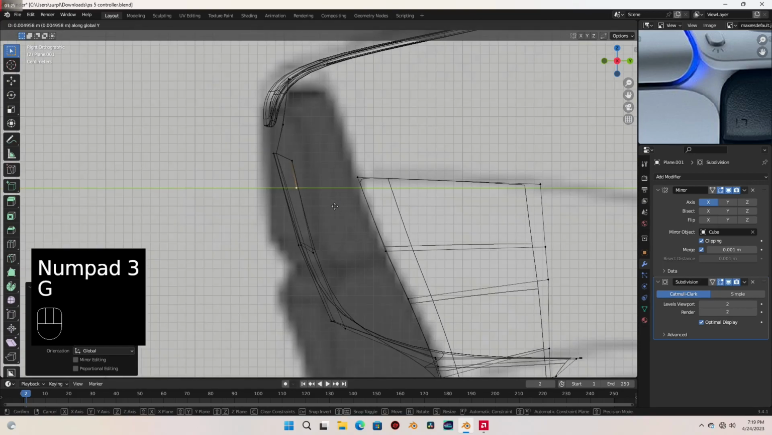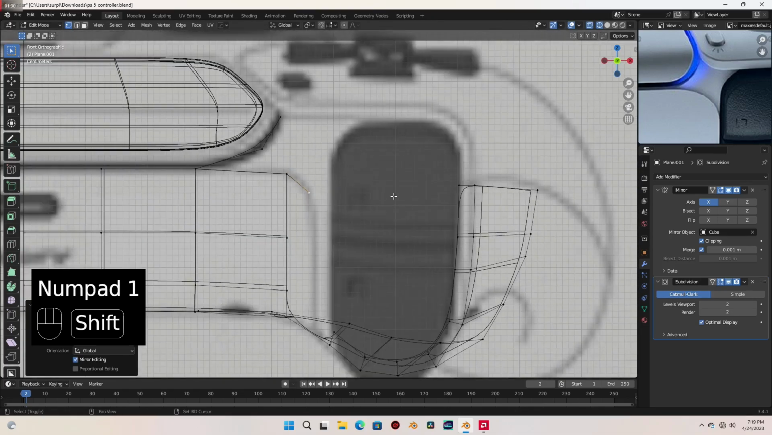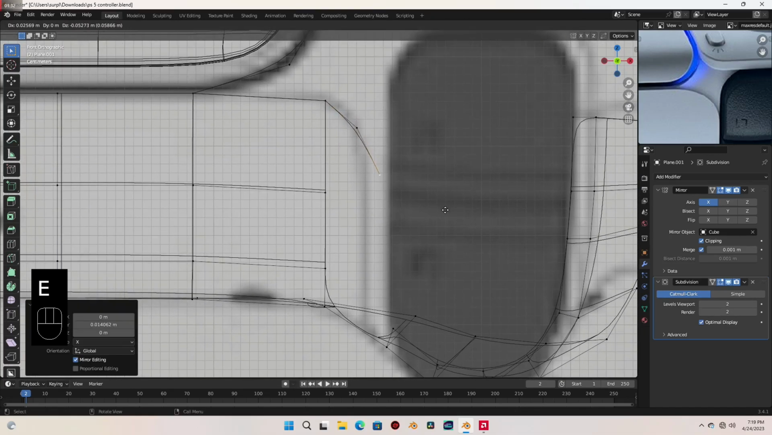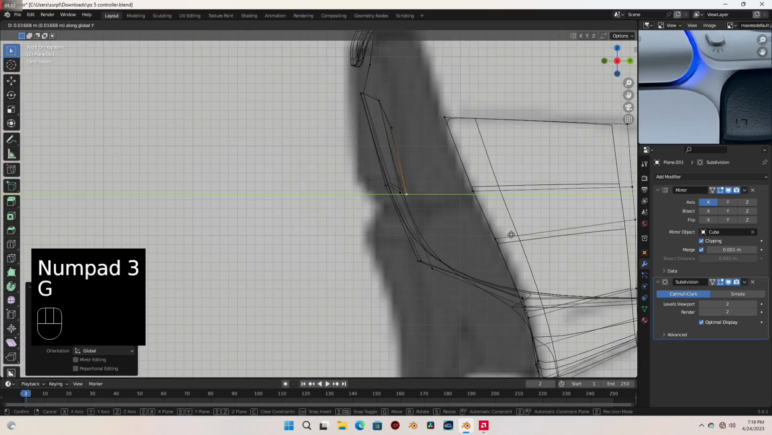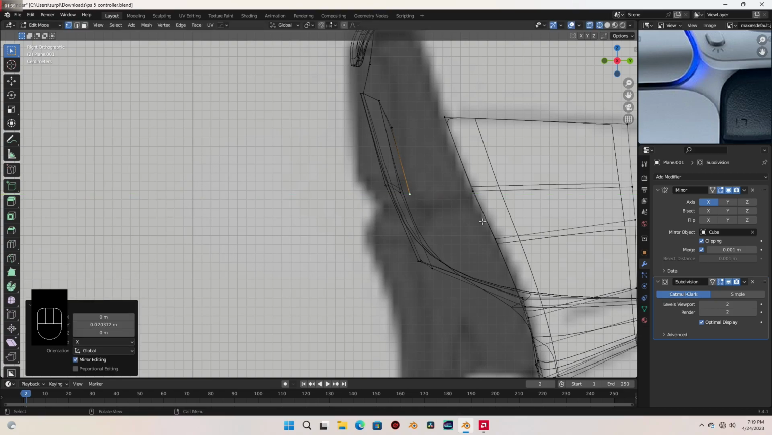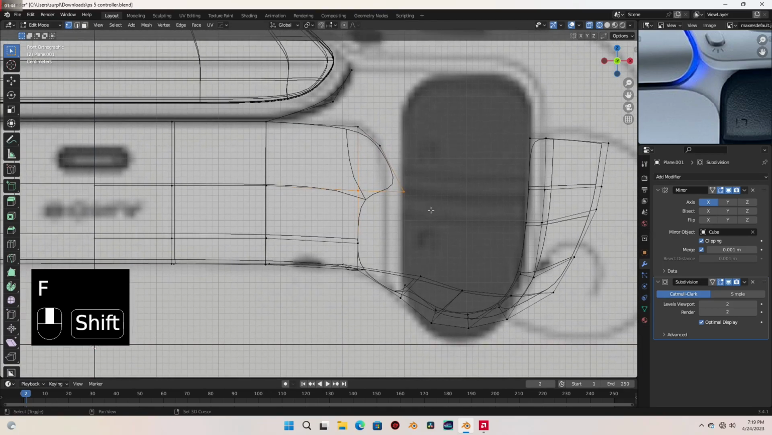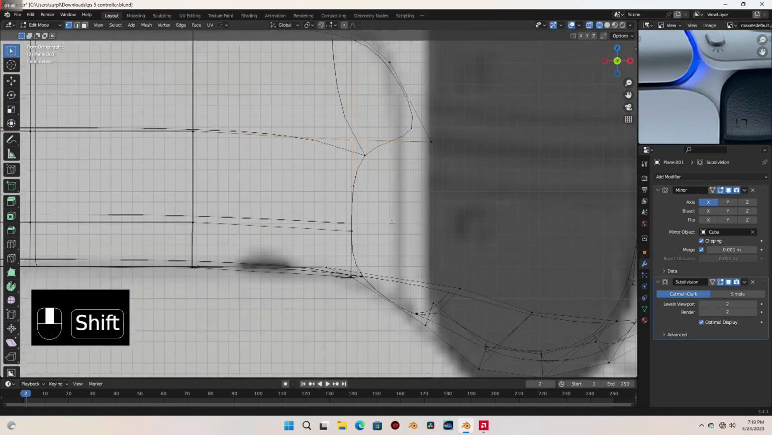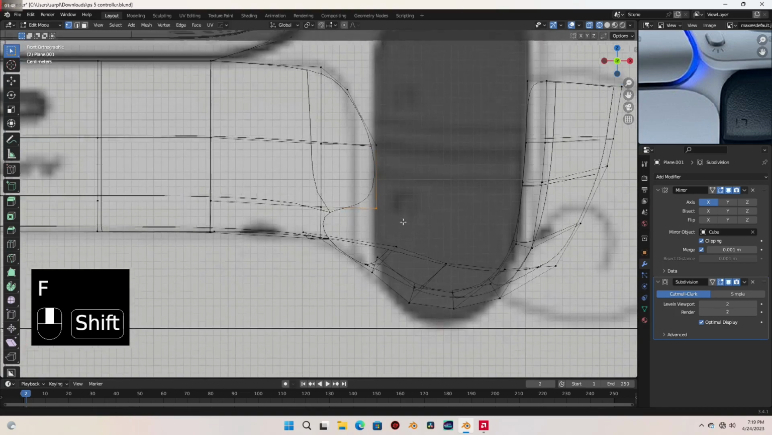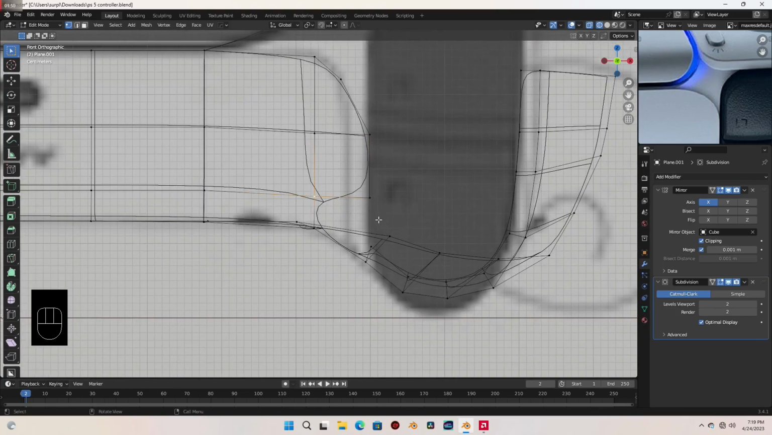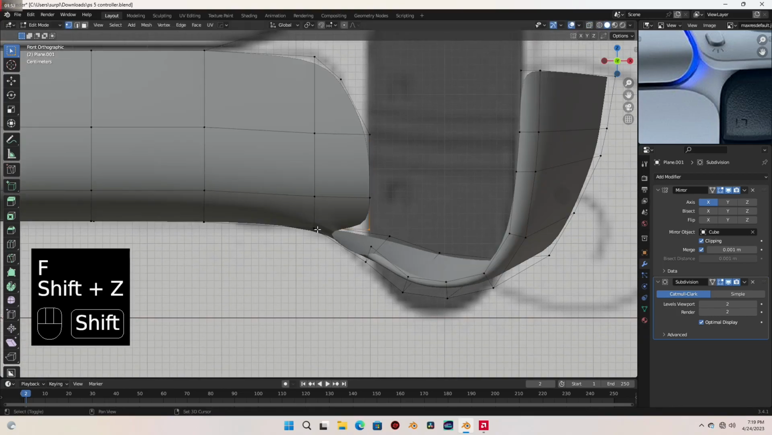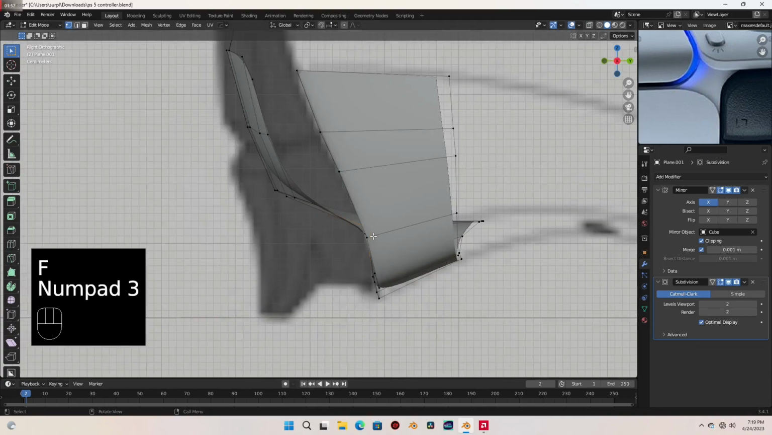Okay, let's select these and extrude one to this point. Go to side view and let's move that backwards like that. Let's go back into front view and let's extrude another over here and move it backwards here too. Alright, so let's select these two vertices and press F to create a face there. Select these also and let's create a face. And finally, let's select these two and create a face.